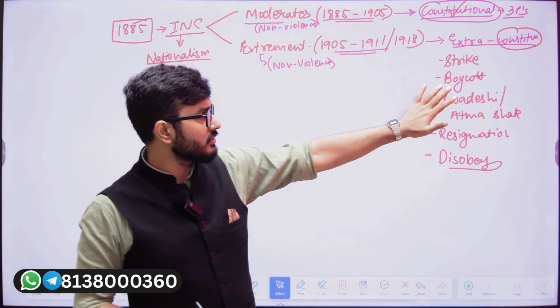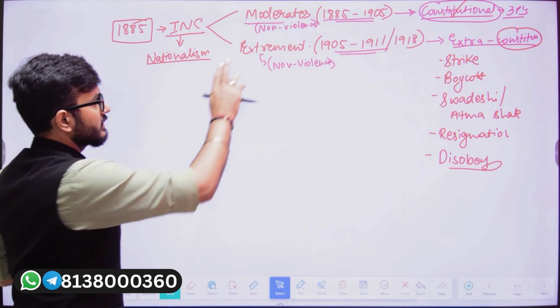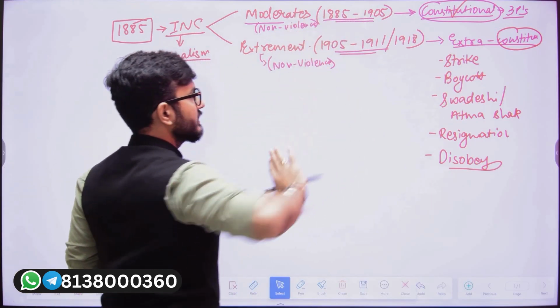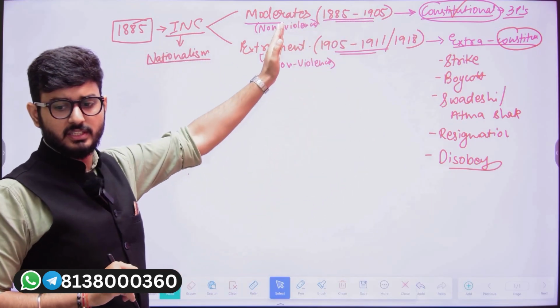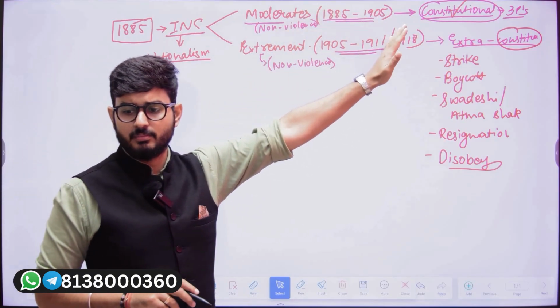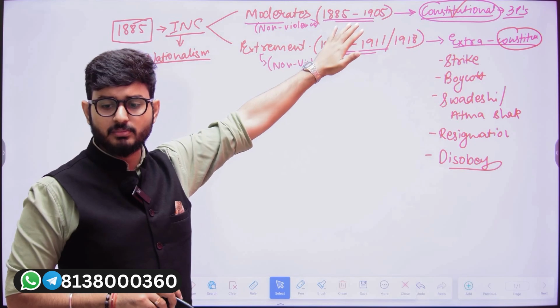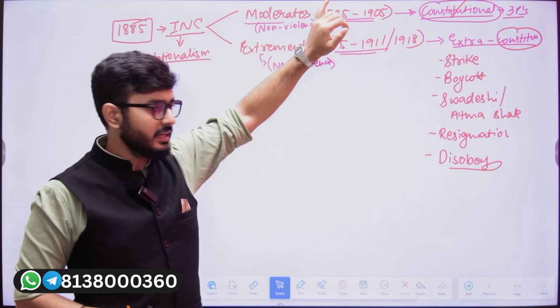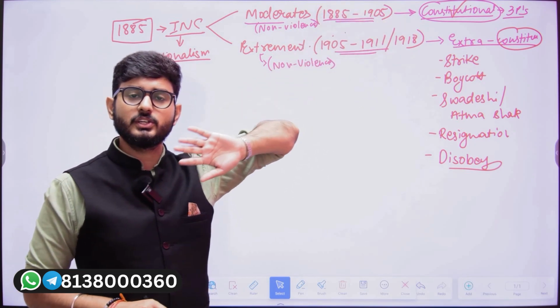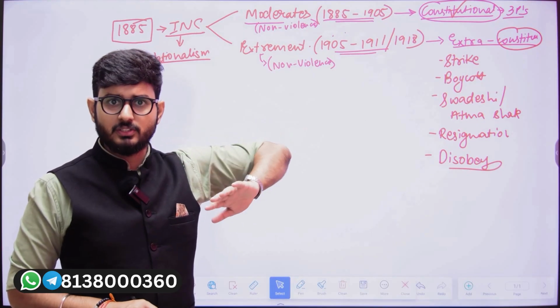So here what we understand is that from 1885 till 1905, the moderate nationalists, in order to fulfill their aims and objectives, were going to focus on the constitutional methods.